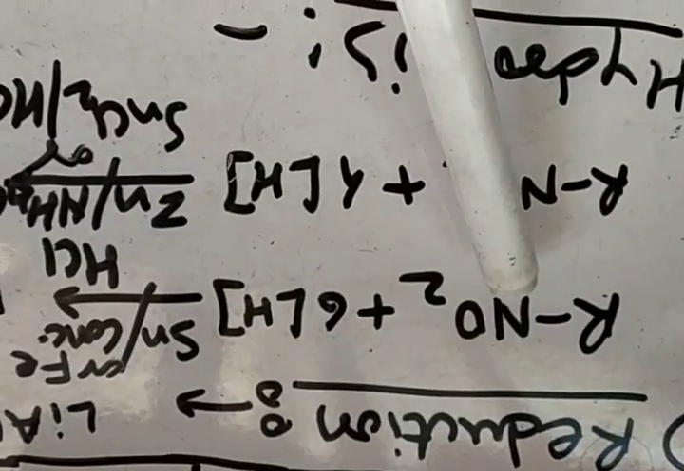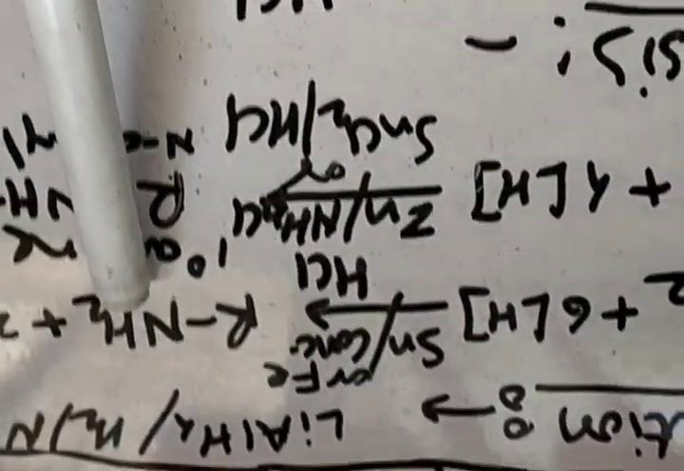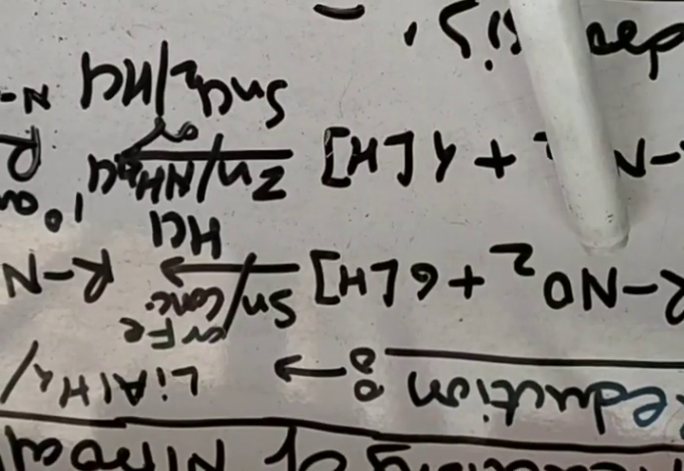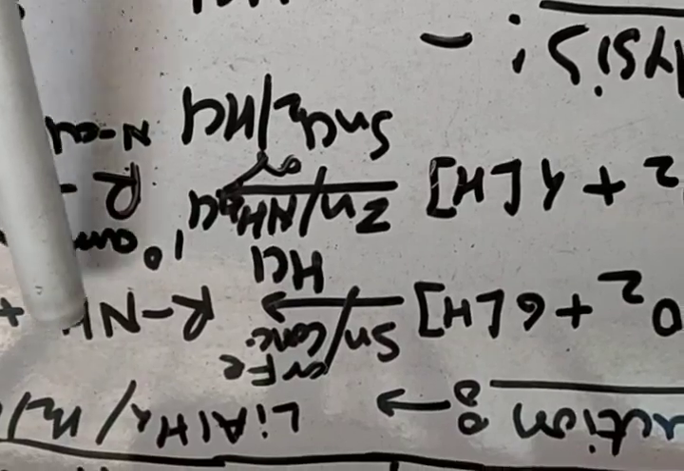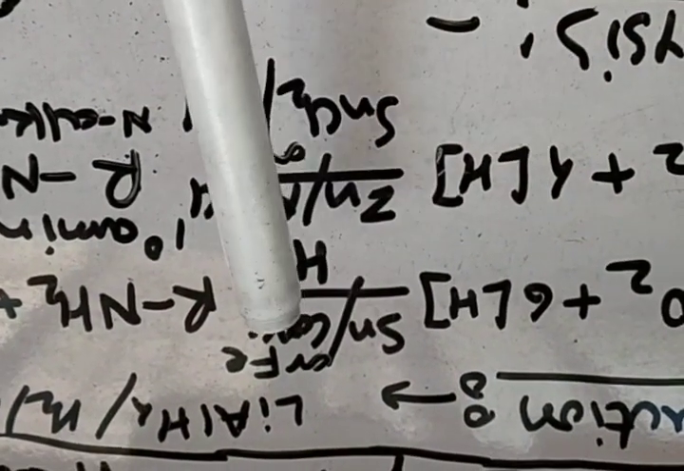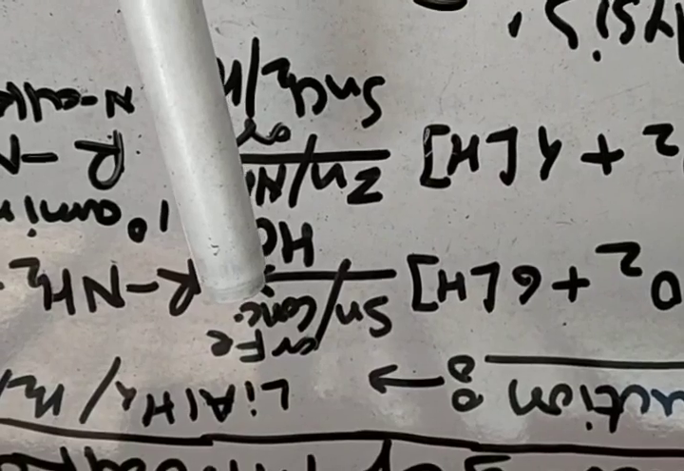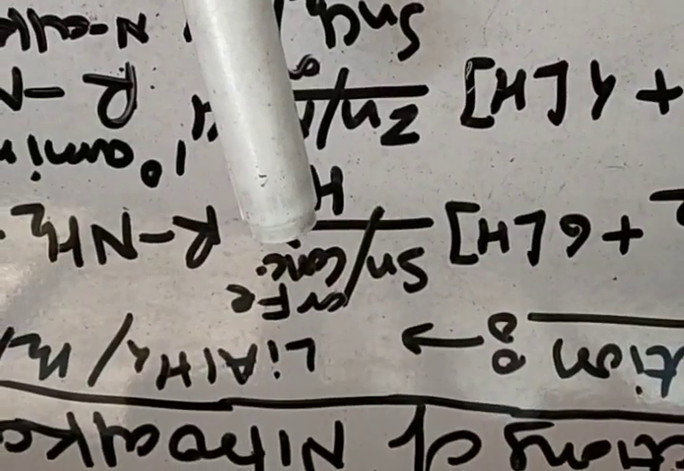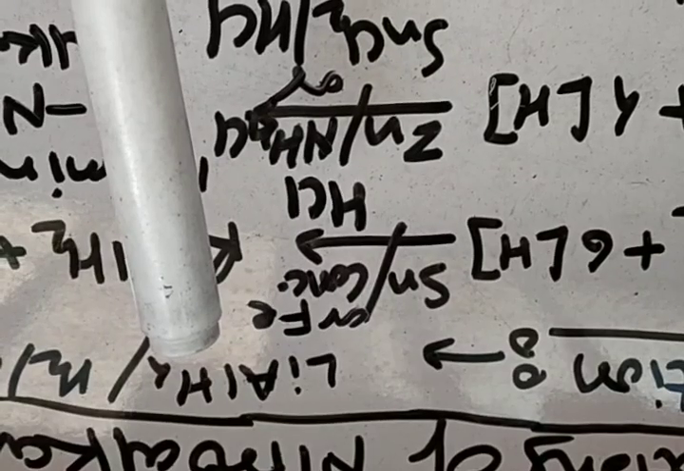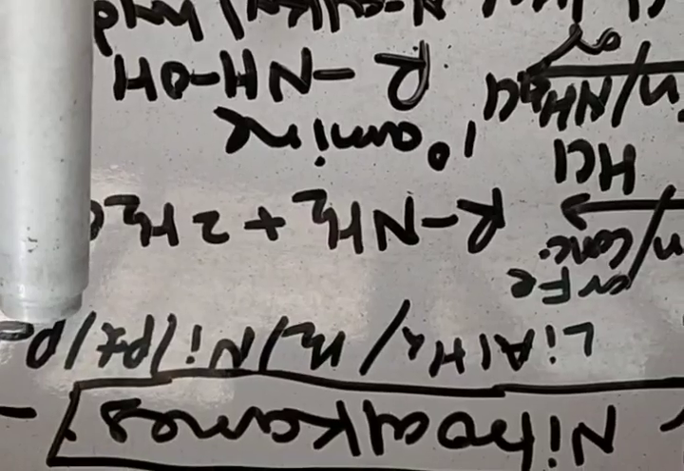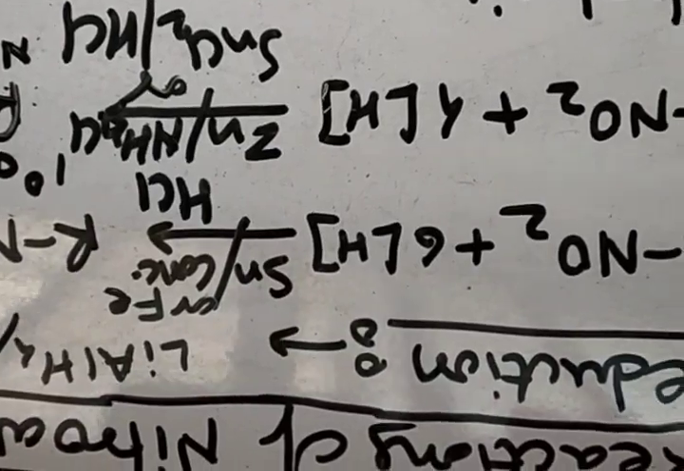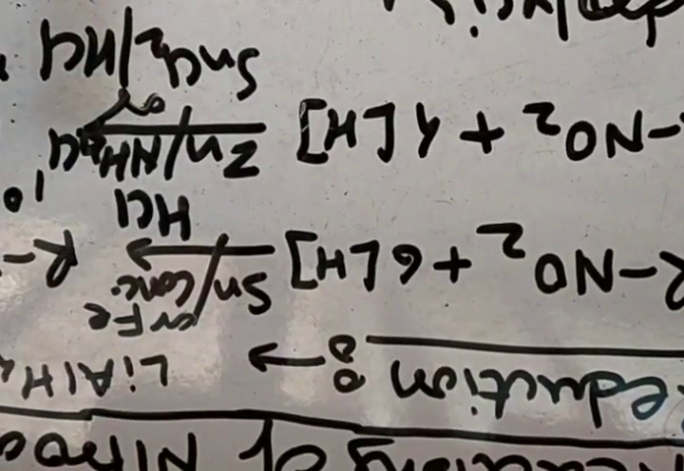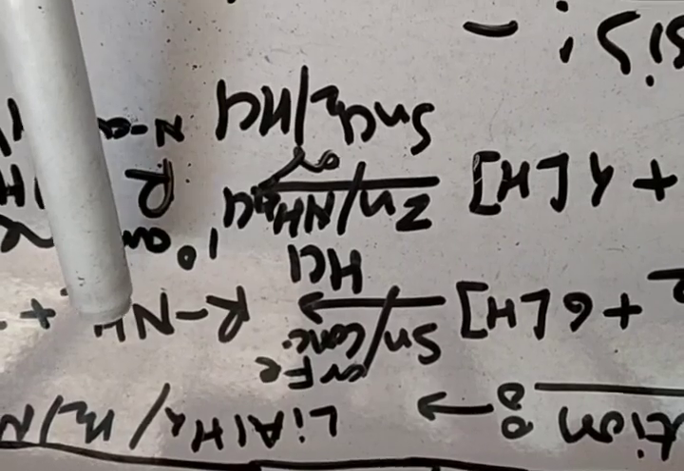So in this reaction the NO2 group gets converted into the NH2 group, which means nitroalkanes get converted into primary amines. Instead of using tin and concentrated HCl or iron and concentrated HCl, we can also use reducing agents like lithium aluminum hydride, hydrogen and nickel, hydrogen and platinum, or hydrogen and palladium. That is, by catalytic hydrogenation also we can convert nitroalkane into primary amines.